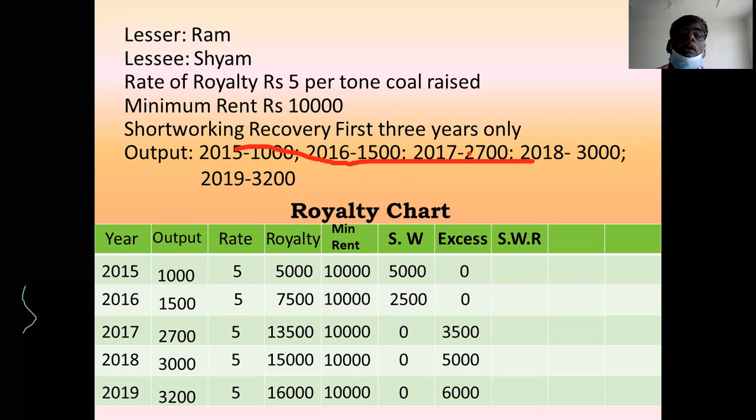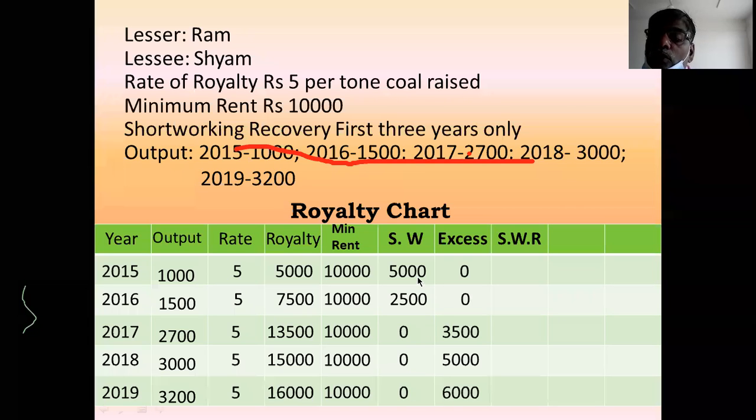This short working can be recovered in the first 3 years only. Recovery point is first 3 years only. That is to be recovered from the excess amount. Remember this. If there is an excess amount, from that you have to recover short working.